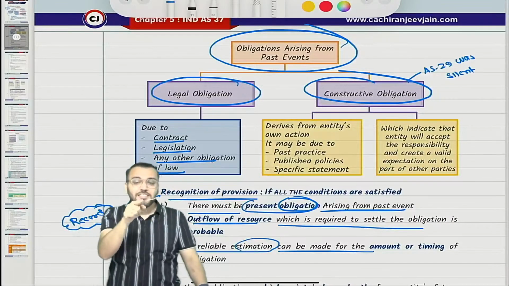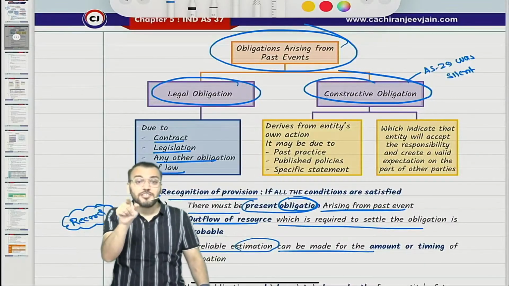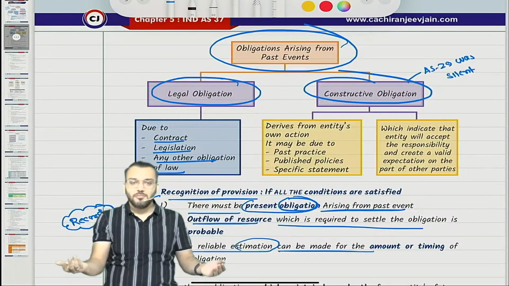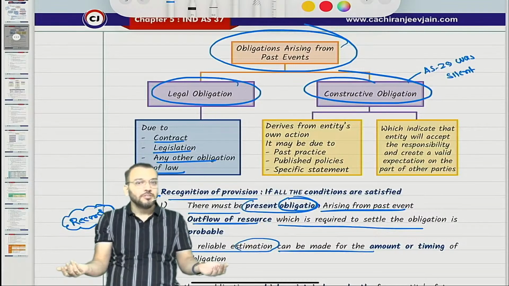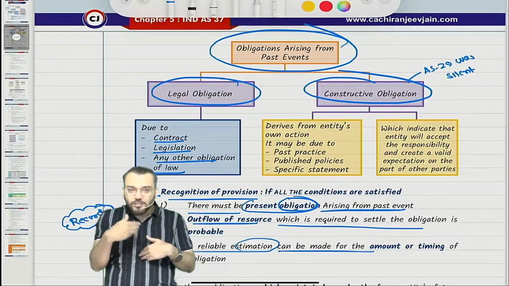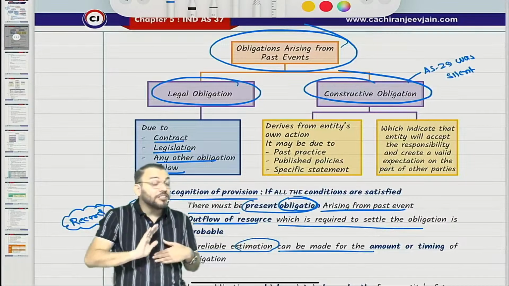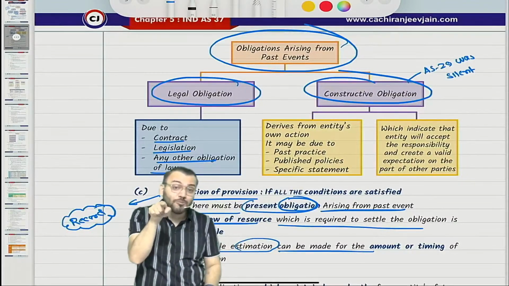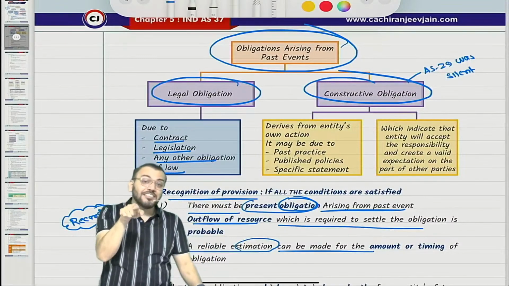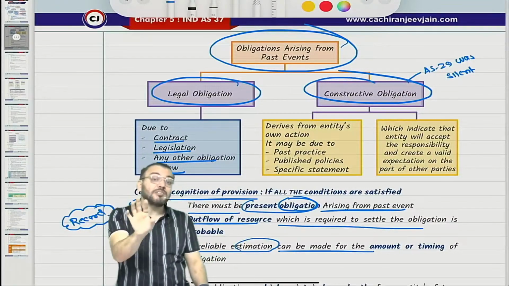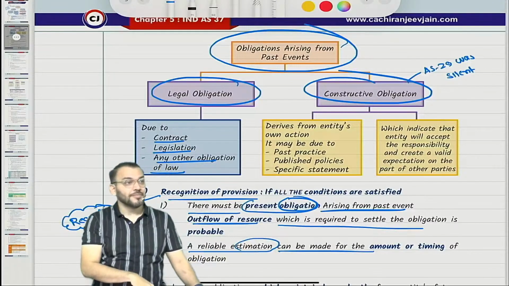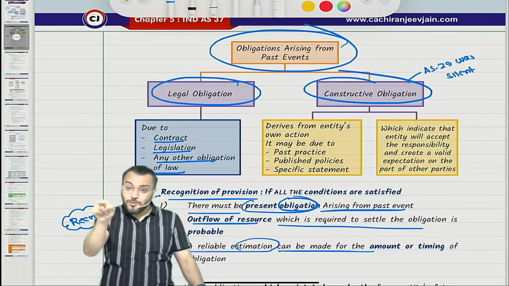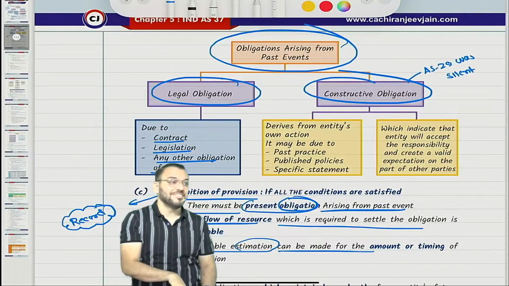Liability means a present obligation arising from a past event which is expected to result in an outflow of resources. Fine, what is an outflow of resources? I have an obligation to provide services, but there is no outflow of resources in my books. In your books, there is an outflow of resources. Ind AS 37 will be applicable in your books if the amount is not known. So which obligation? The obligation involving an outflow of resources.